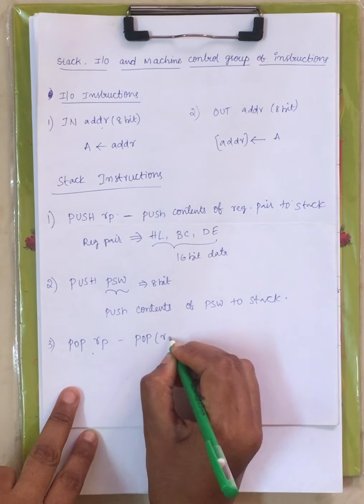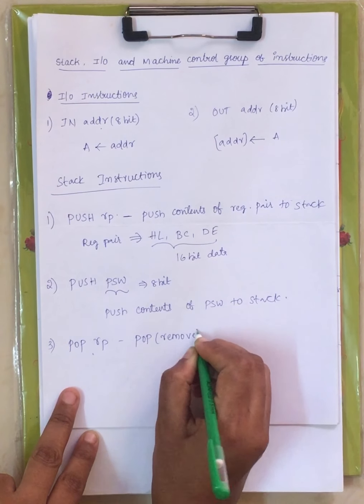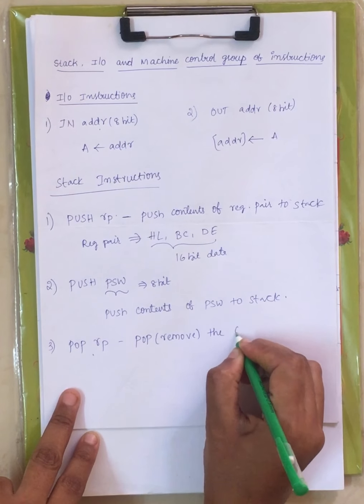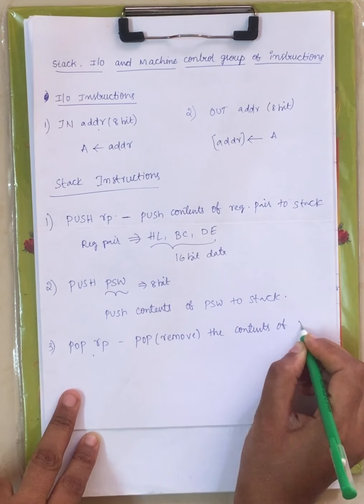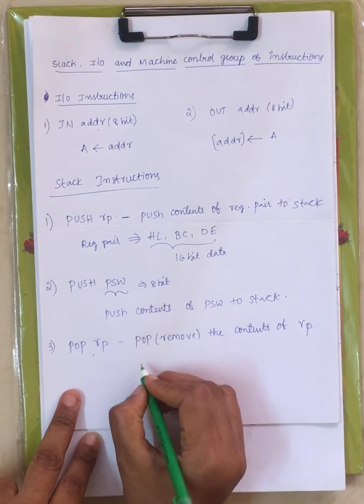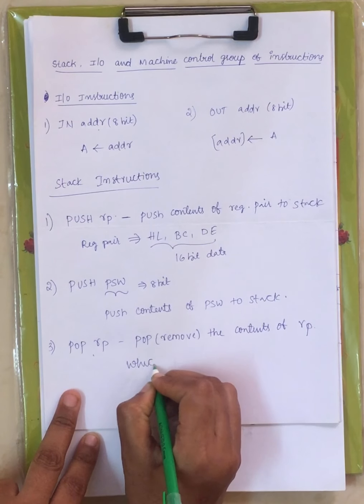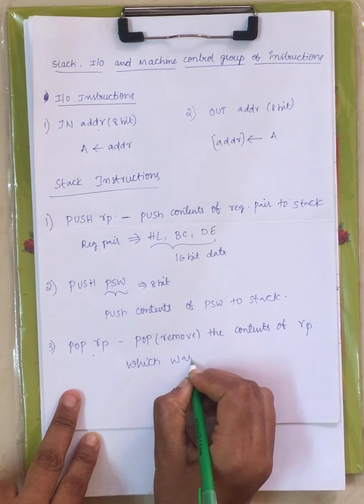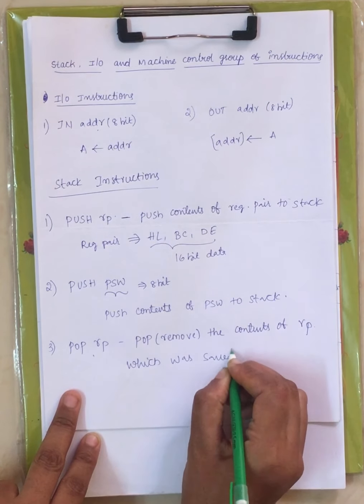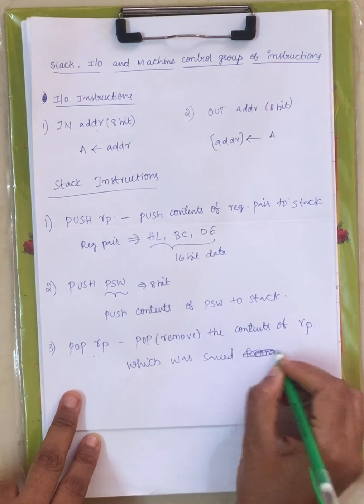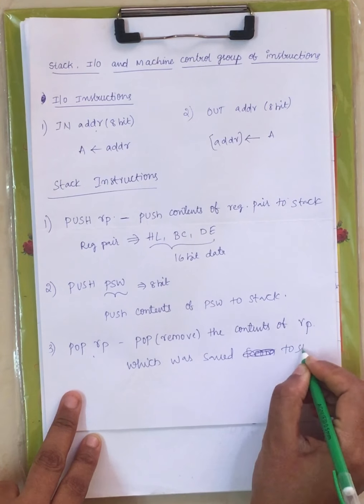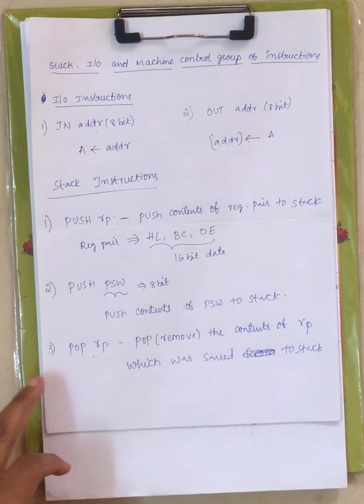I am writing here in brackets also. Pop means removing the contents of the register pair which was saved to the stack, right?